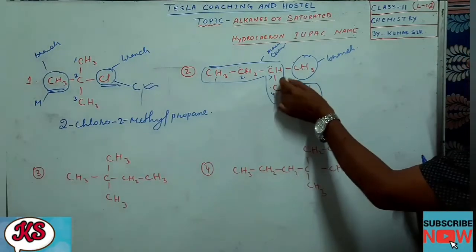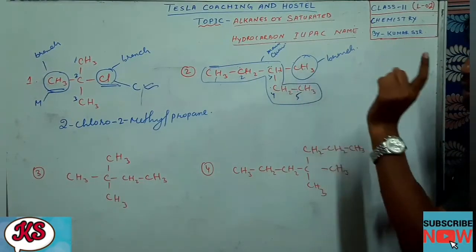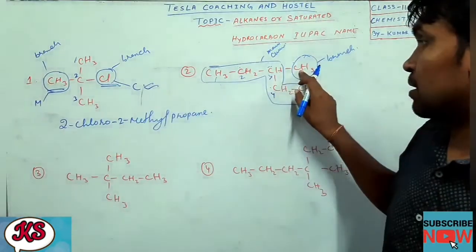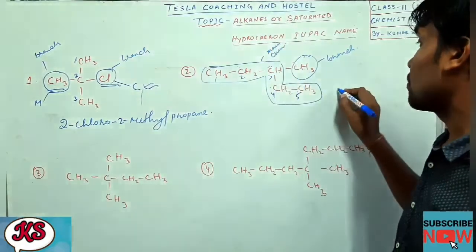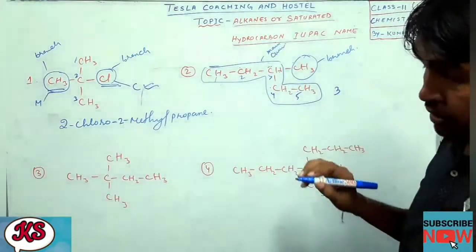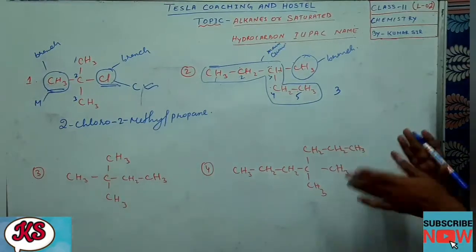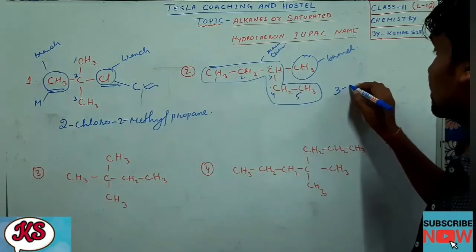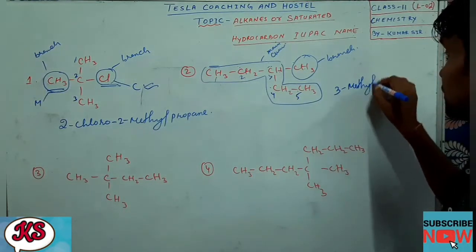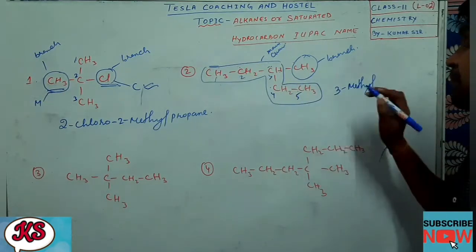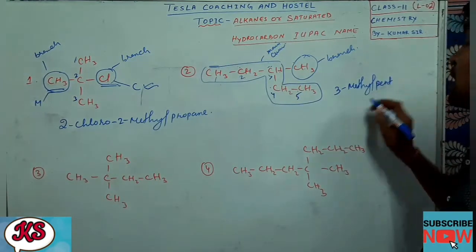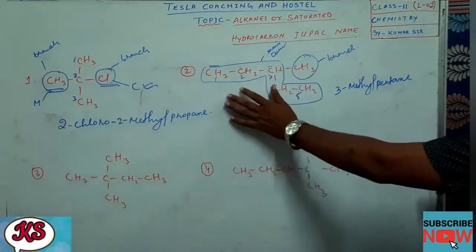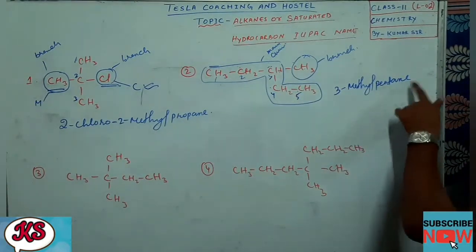The total number of carbons in the main chain is 5. And how many carbons are there in the branch? 1. For one carbon it is called methyl. And the position of the branch is 3. We write the prefix first, because the prefix is for the branch or substituent. So third position, we write 3-methyl. The total number of carbons in the main chain is 5, so the root name is pent, and all are single bonded, so we write ane. So the IUPAC name of this compound is 3-methyl pentane.